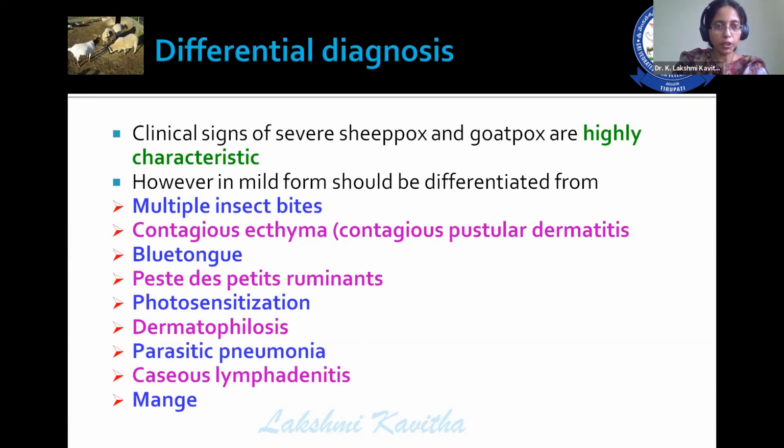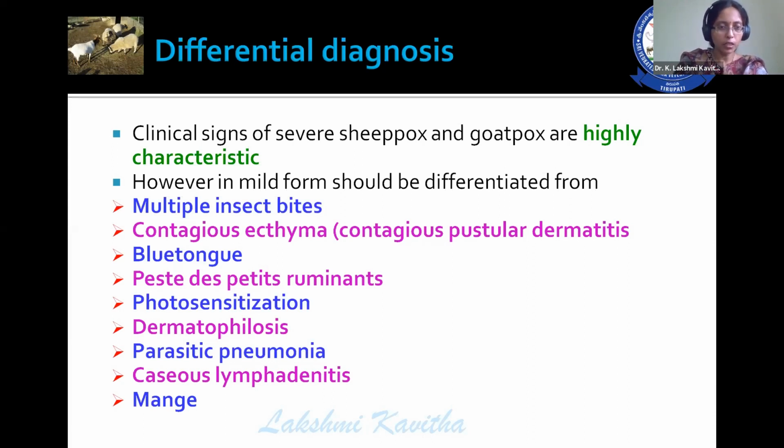Coming to the differential diagnosis, the clinical signs of sheeppox and goat pox themselves are highly characteristic, and they need not be differentiated from other diseases. But in mild forms, it should be differentiated from multiple insect bites. By the history, by observing the environment or the farm scenario, you can know about multiple insect bites; not only that, in case of multiple insect bites, only a few animals get affected, not the entire farm. Then contagious ecthyma, where lesions are confined to the mouth.